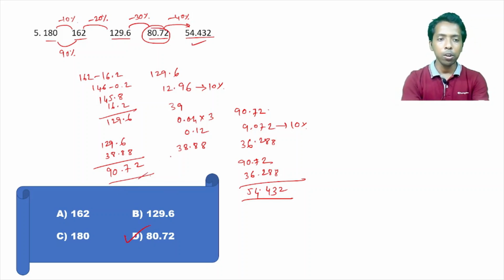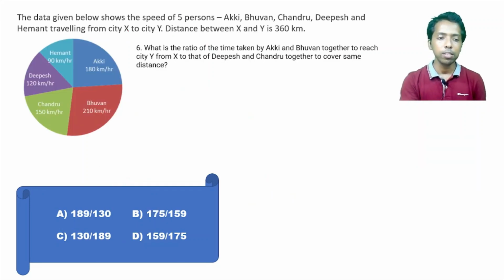Okay. Now we are done with the 5 wrong number series. Now moving to the data interpretation set. Prelims kind, these are very easy. Just try to solve it by taking minimal time. This is a pie chart, and the speeds of the 5 persons, Aki, Bhuban, Chandru, Dipesh, and Hemant, are given, and they are traveling from city X to Y. The distance between the two is also given, that is 360 kilometers, right?